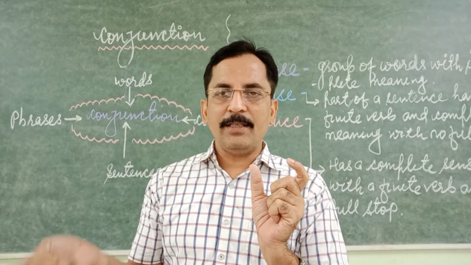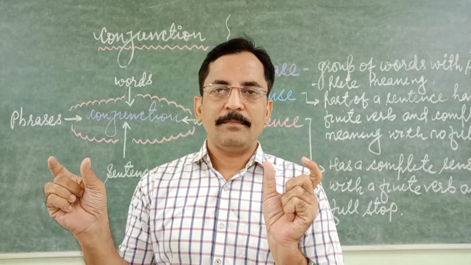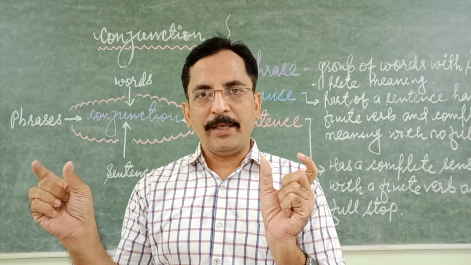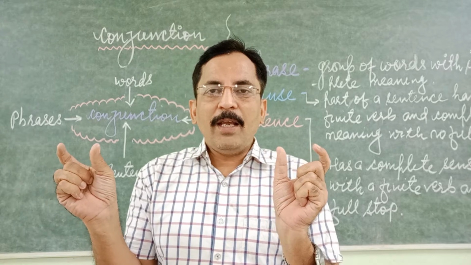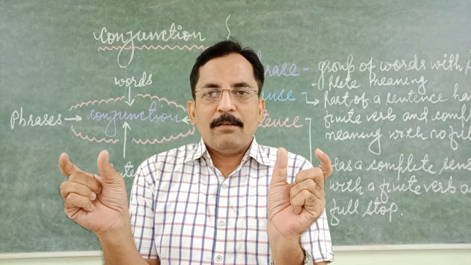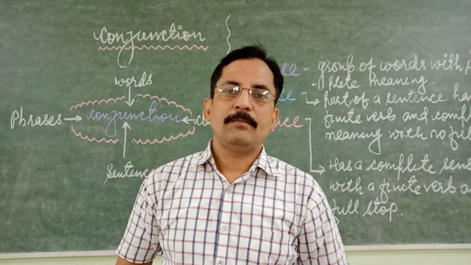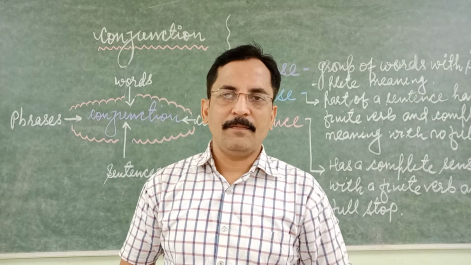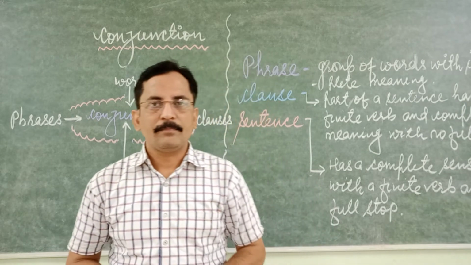Another part of the sentence: she likes cricket. This is also a complete sentence. It has a finite verb, and we are adding these two parts of a sentence with a conjunction. So the word is a conjunction here.